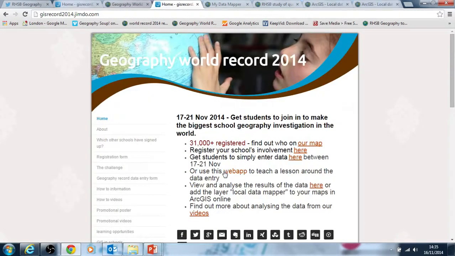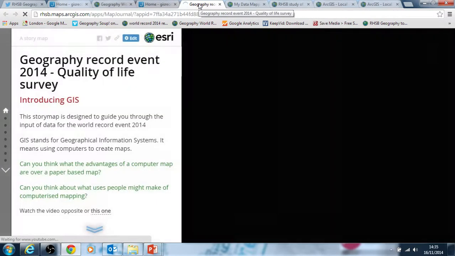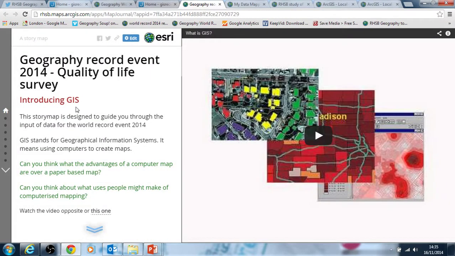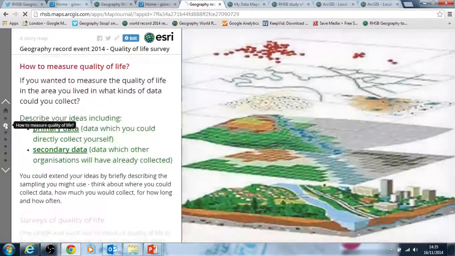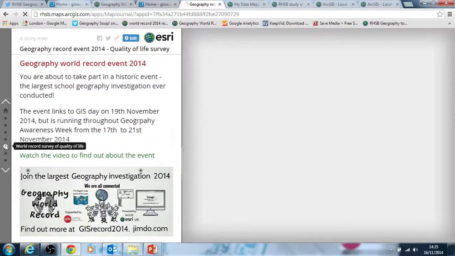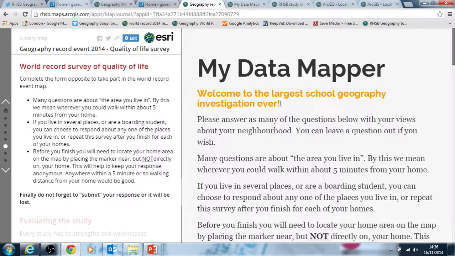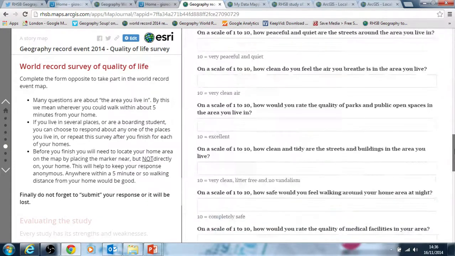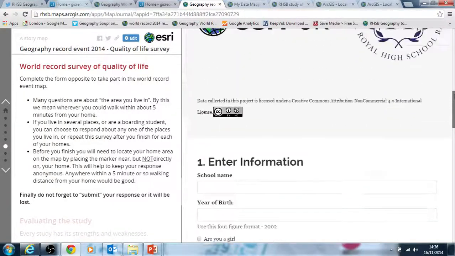And just to go back to the website, there's also a web app which I produced in order to teach a lesson around this event, which I'll just quickly open. For those of you who want to go beyond just saying to students, right, here's a 10-15 minute task, put the data in, this can perhaps guide them through the theory behind doing a quality of life survey, and the actual event itself and participating in it. Again, think about data collection, and when you get to this slide, about 6 pages down, it will actually open the World Data Mapper scroller as well. I think the scrolling doesn't work very well on a tablet from what I've heard, so just be aware of that if you use it that way.